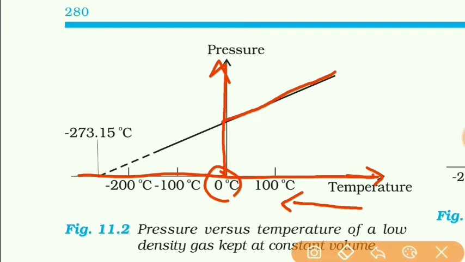Again, if temperature is still decreased beyond 0, that is if the temperature is made negative, still pressure goes on decreasing linearly. So suppose during the experiment, the temperature of the gas is decreased up till minus 150 degrees Celsius, then it was found that the pressure also decreased linearly and reaches this point.